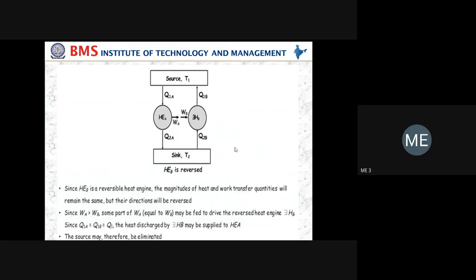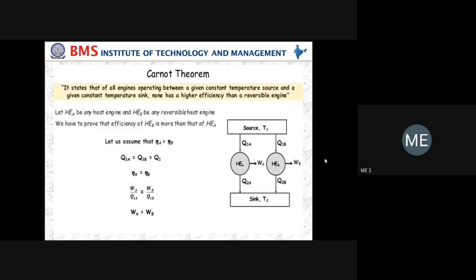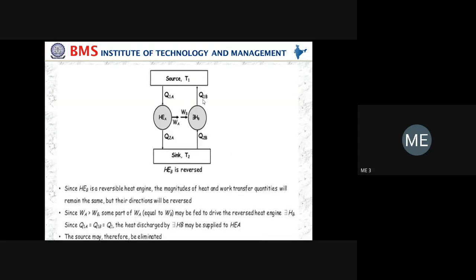So you have to reverse. That is the most important thing. Everything you have to change the direction. WB, don't write here, you have to write it here. Here you have to show Q2B and Q1B in the opposite direction to that of Q1A and Q2A.